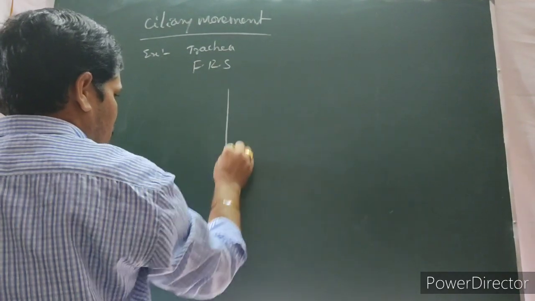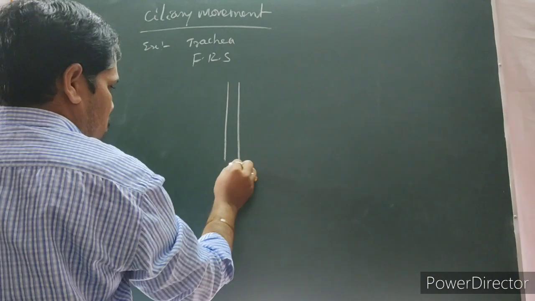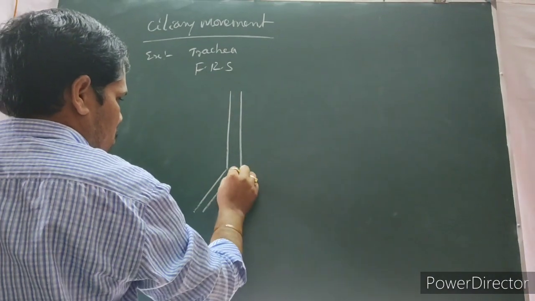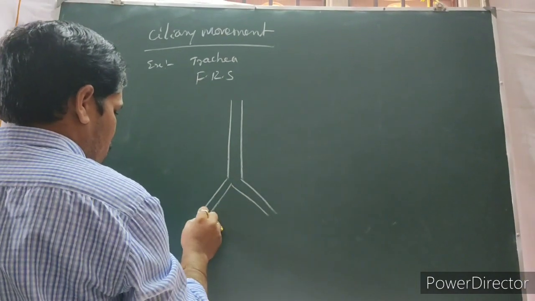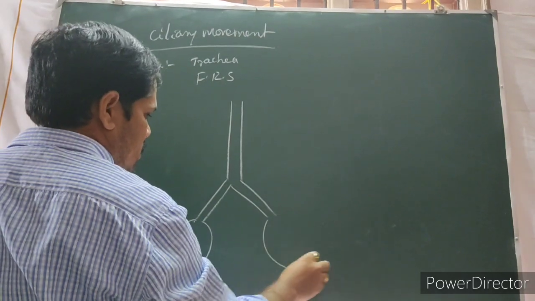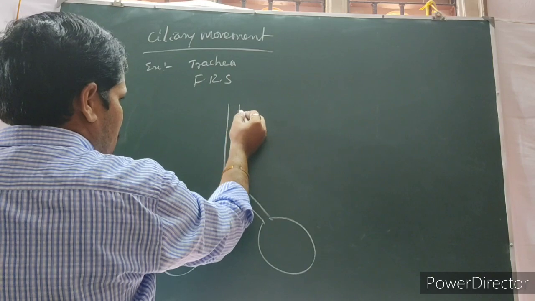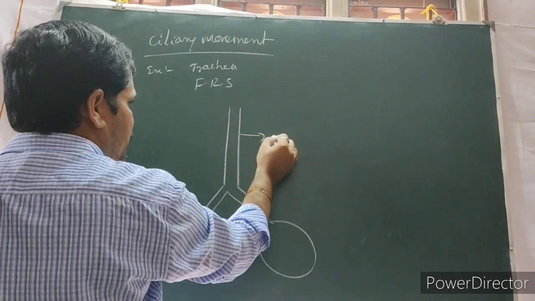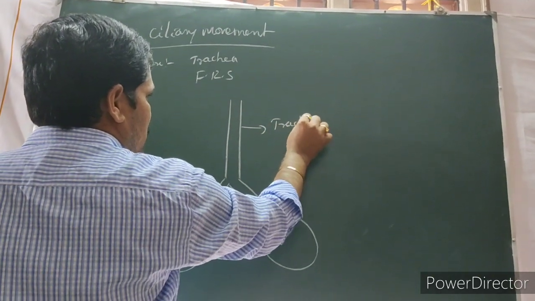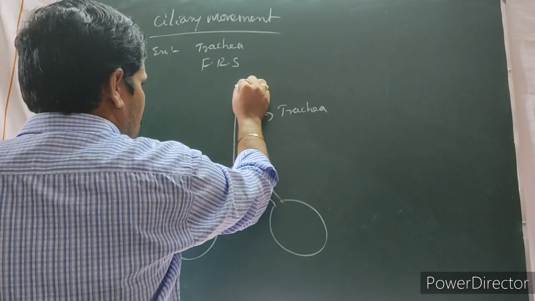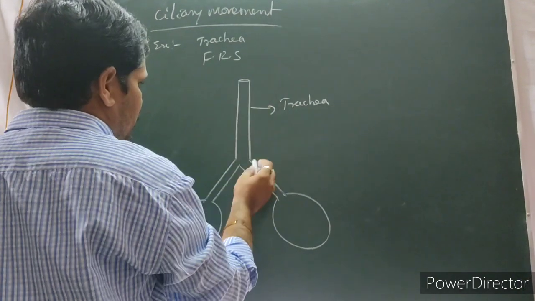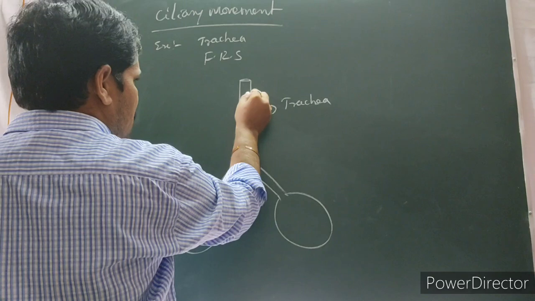If you see the trachea, this diagram is just for understanding. Inside it is the trachea. What does the trachea have?